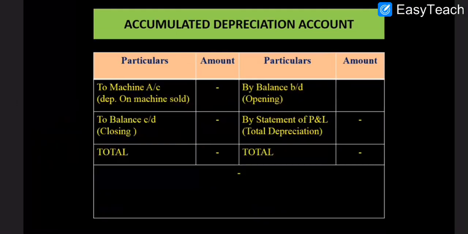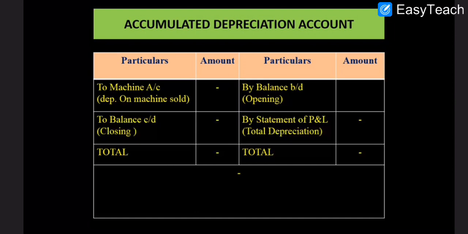Okay, coming to your accumulated depreciation account. Accumulated depreciation always has a credit balance. So the opening balance is written on the credit side by balance b/d and closing balance here, to balance c/d. Now the place is fixed. Whenever the machine is sold, the depreciation on the sold asset will be written on the debit side, to machine. As the machine is sold, its depreciation has to be taken out from the accumulated depreciation account. So that's why the depreciation on the asset sold will be debited.